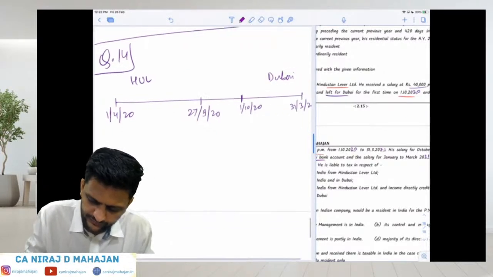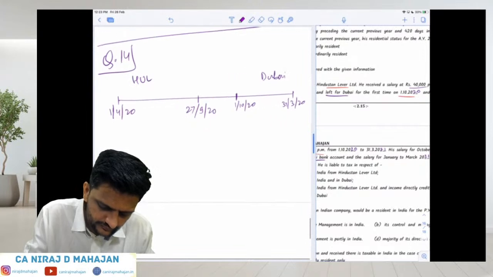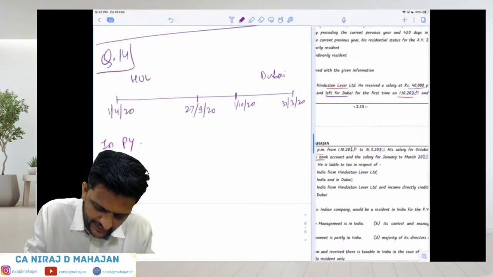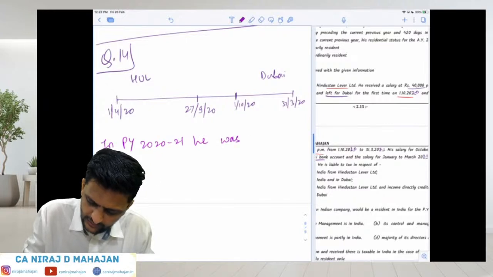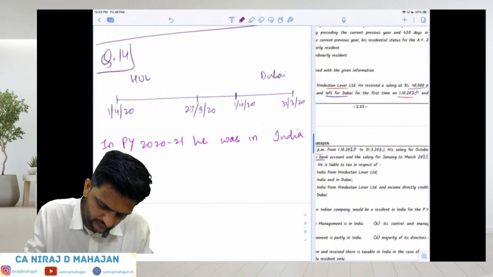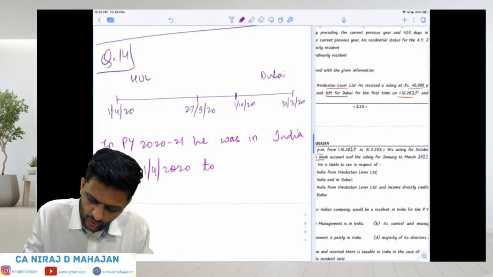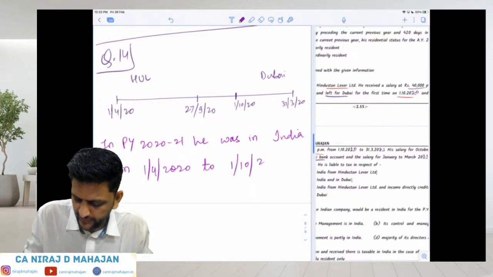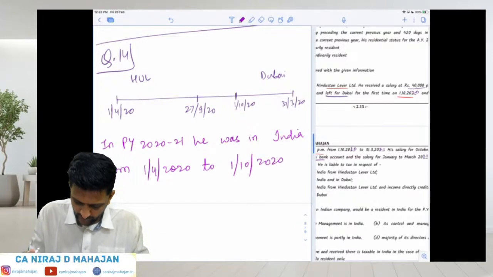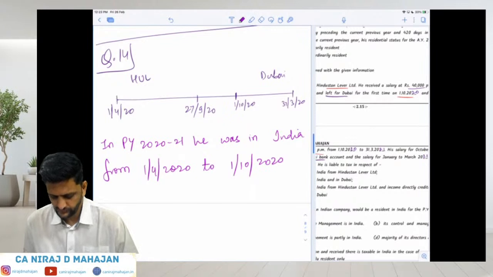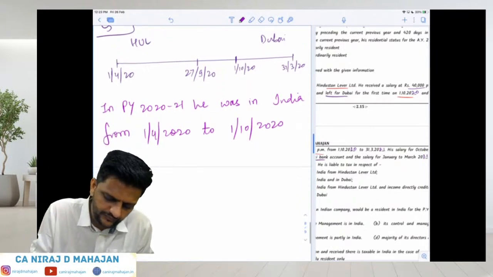Write down. In PY 2021, he was in India from 1/4/20 to 1/10/20, 1/10 also included. That is how many number of days?